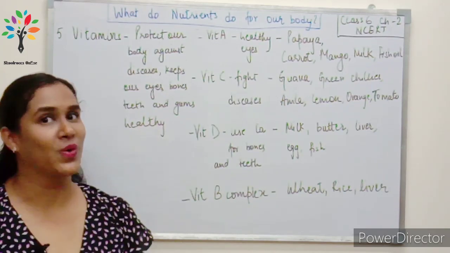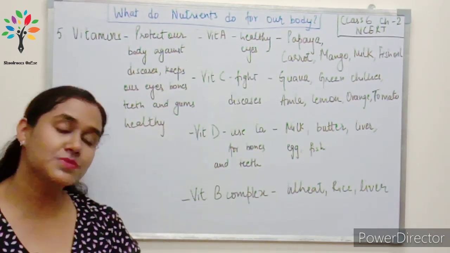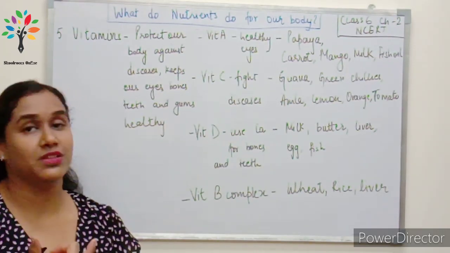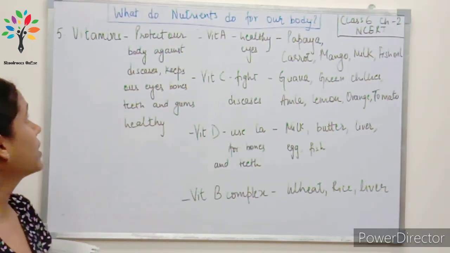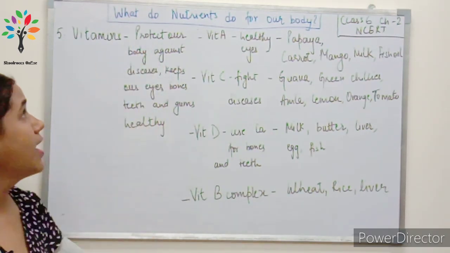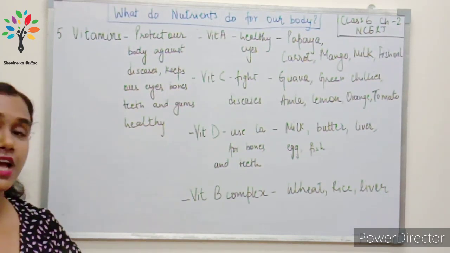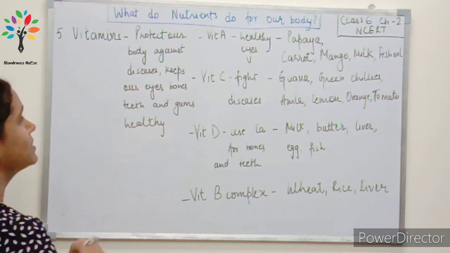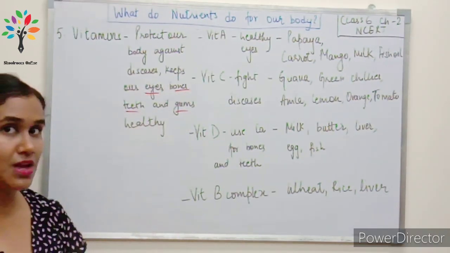Right? Okay. Coming to the fifth component, that is vitamins. Now again, vitamins are required in a little bit of quantity, less quantity. Okay, they are not required in bulk. ज़्यादा नहीं चाहिए, थोड़ा सा चाहिए आपको. Okay, what do they help in? They help to protect our body and they help in fight against diseases. Also, they help us to keep our eyes, bones, teeth and gums healthy. Right? Eyes, bones, teeth and gums healthy.